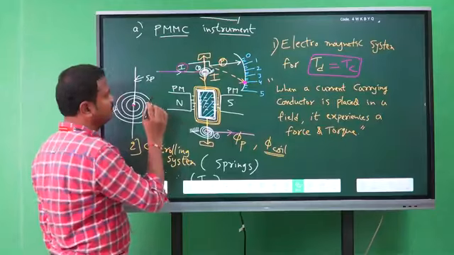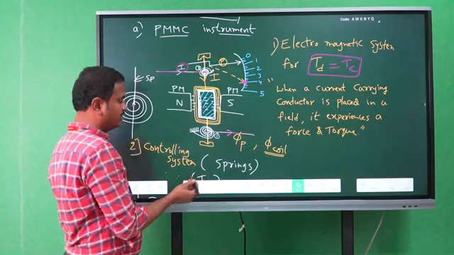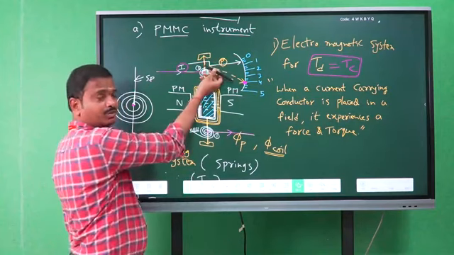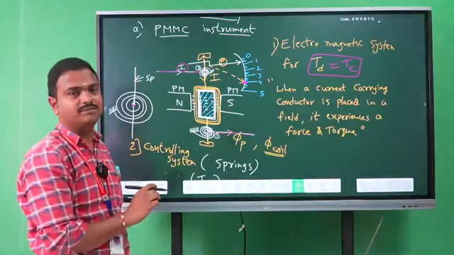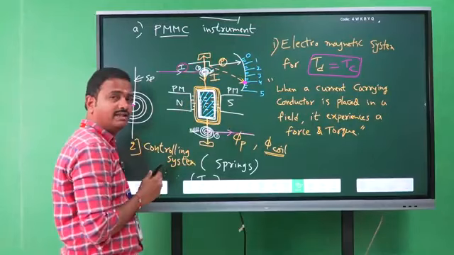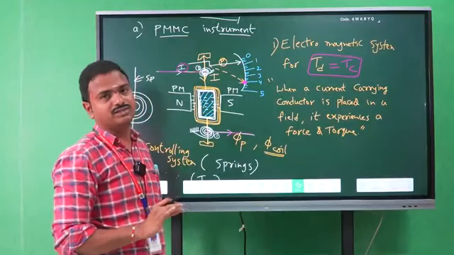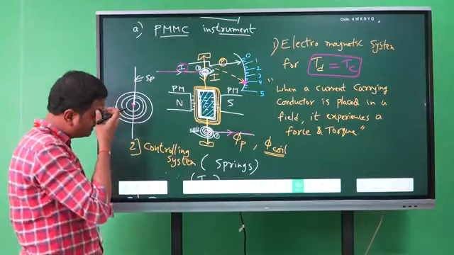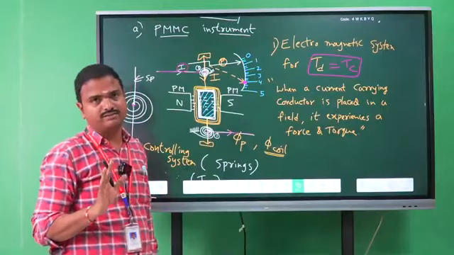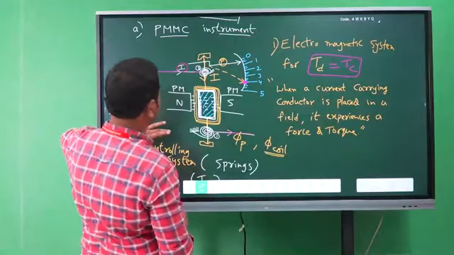Clear? So due to the deflecting system, the pointer moves from 0 to 4 amperes. Due to the controlling system, the pointer stops at the 4 amperes position, and due to the damping system, the oscillations made by the pointer are reduced. Deflecting force, controlling force and damping force: these three are the basic requirements for constructing any indicating instrument. Clear? So what are the applications of PMMC instrument?